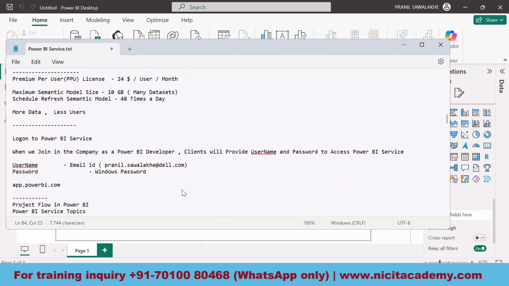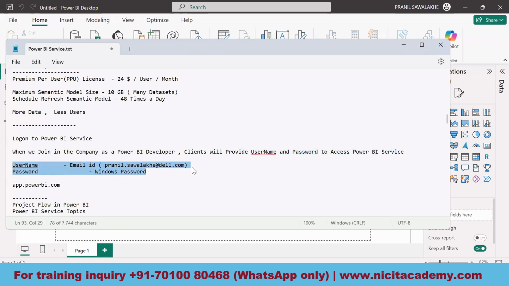So let me tell you something here. Whenever you join any kind of company, being hired as a Power BI developer, clients will provide you a username and a password to access the Power BI service. It is the client's responsibility to give you this username and password. Initially, they'll just give you the username and password.